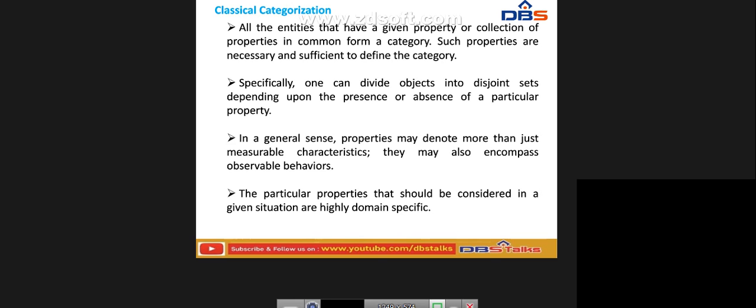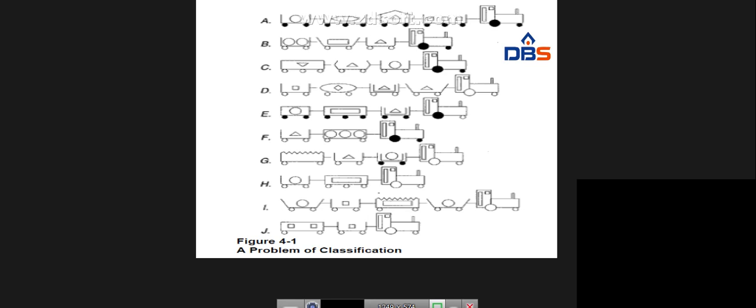Specifically, one can divide objects into disjoint sets depending upon the presence or absence of particular properties. So we can divide the different objects based upon this presence. In a general sense, properties may denote more than just measurable characteristics. They may also encompass observable behaviors. The particular properties that should be considered in a given situation are highly domain specific, based upon the situation.